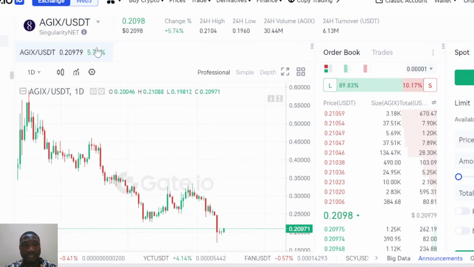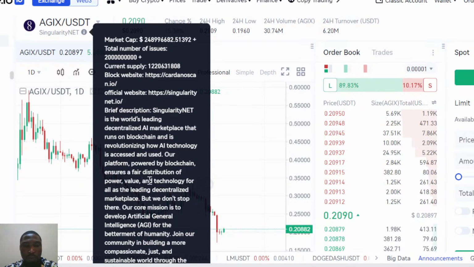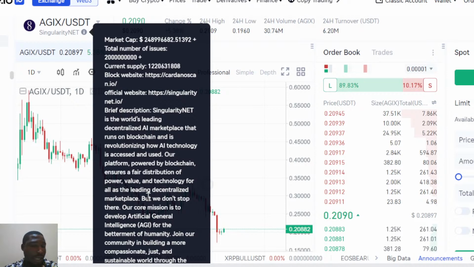It's a good investment that you can look into, to invest in the decentralized AI market space that runs on blockchain and ensures a fair distribution of power, value, and technology for all the leading decentralized market space. But we do not focus there.